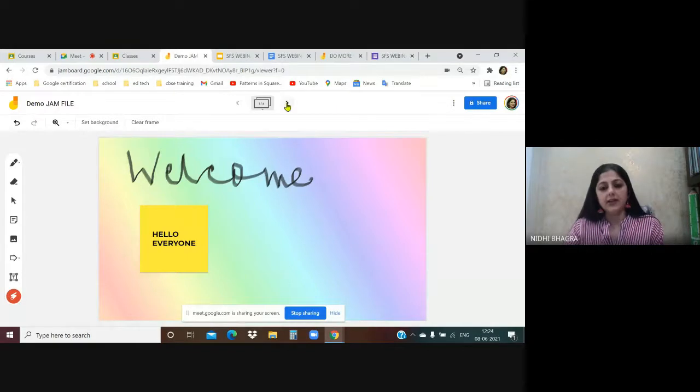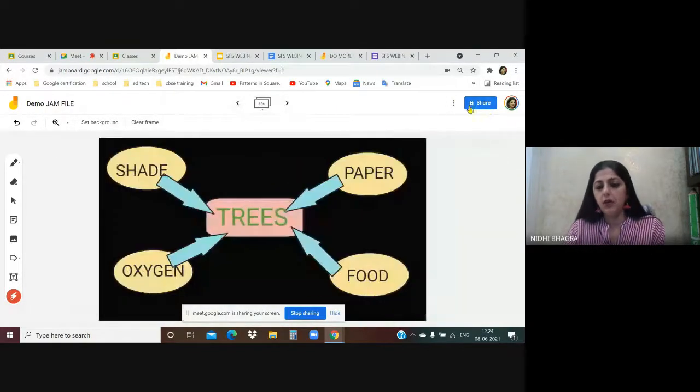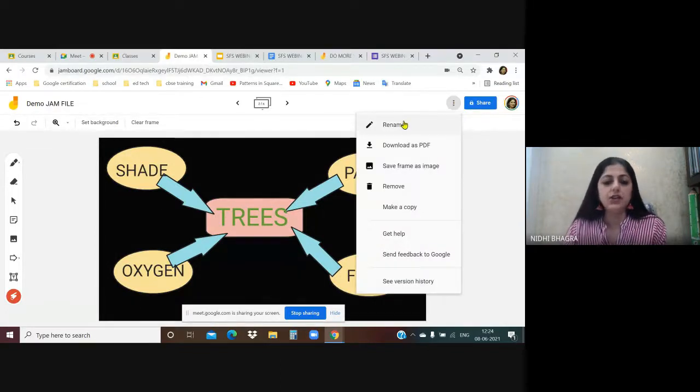On the right hand side, there are 3 dots. It says more actions. Let's look at this. Rename the jam. If you want to rename your file, you can do that. Download the entire file as PDF. Suppose in the class you are explaining a topic using Jamboard and you've created 5 to 6 frames. All 5 to 6 frames will be downloaded as a PDF on your own device. You can attach it in the classroom also.